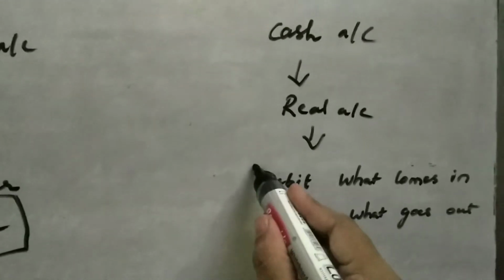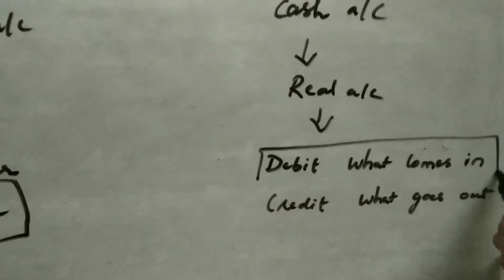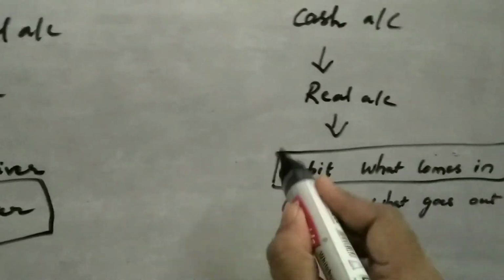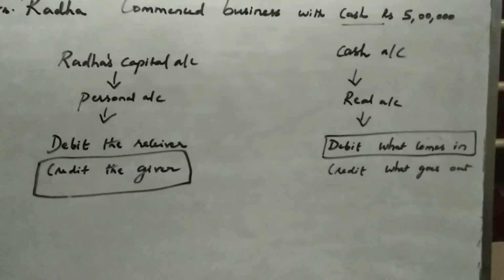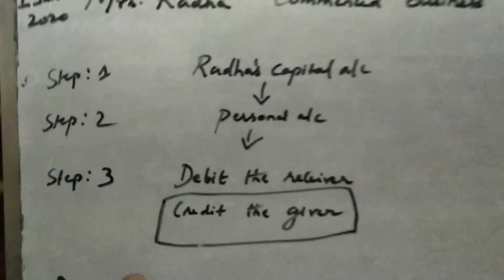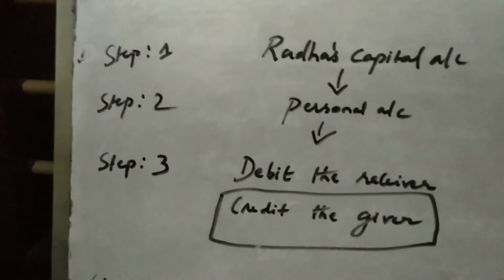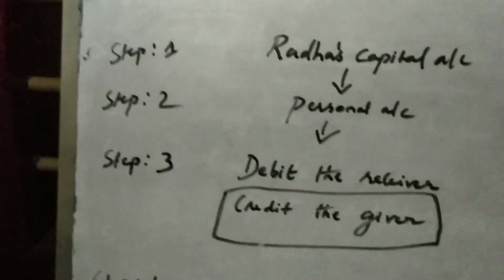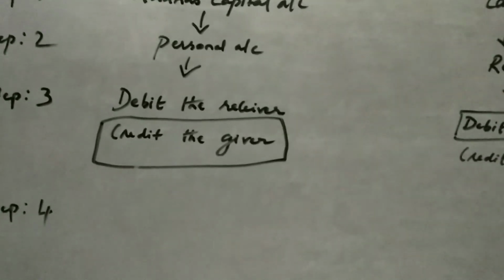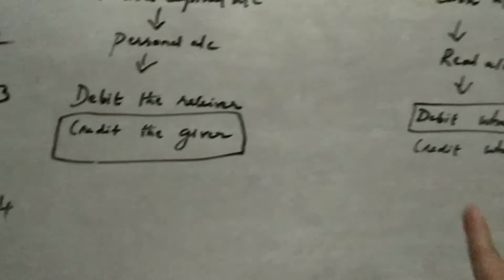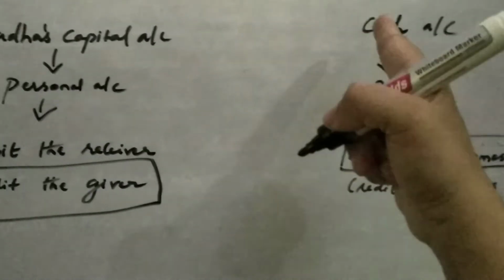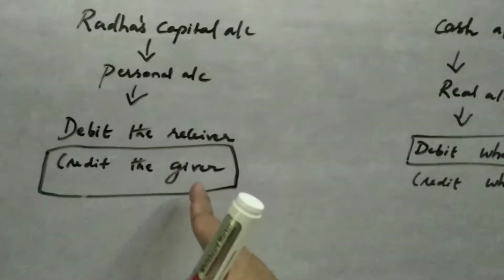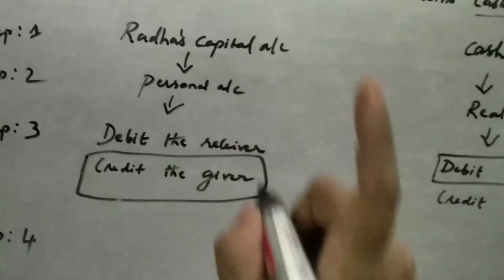So we are going to debit cash. Able to understand? Now step 4, we are going to write the entry. So we know we are going to debit cash and we are going to credit Radha's capital.